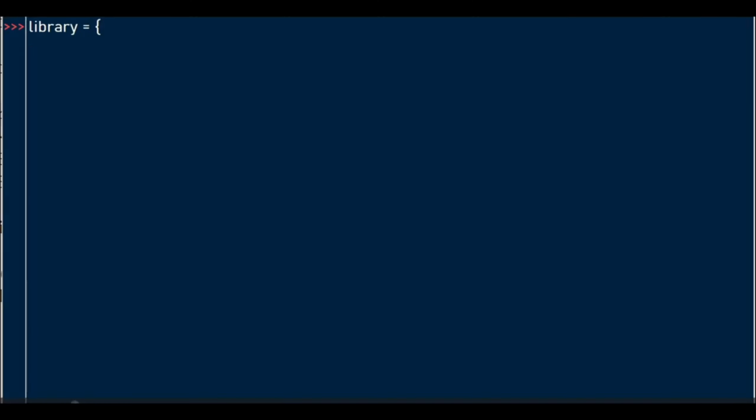Let's look at a real life analogy. The school library. Imagine I'm entering the library with different shelves, and each shelf has a label. In this case, the library is our dictionary. Then the label on the shelf is the key. Then the books on the shelves are the values. Let's create a dictionary to depict this example.